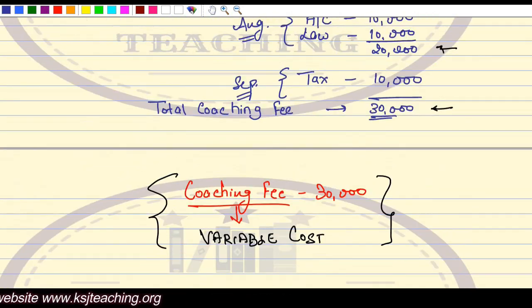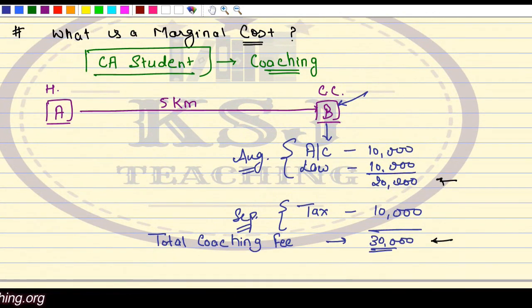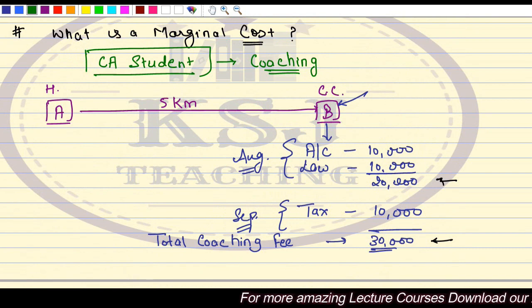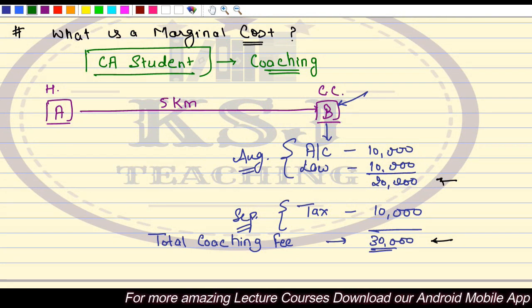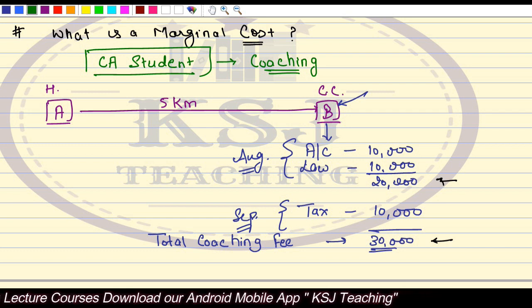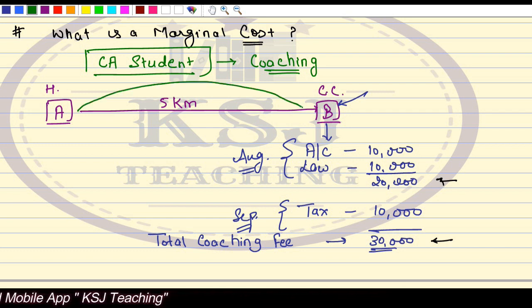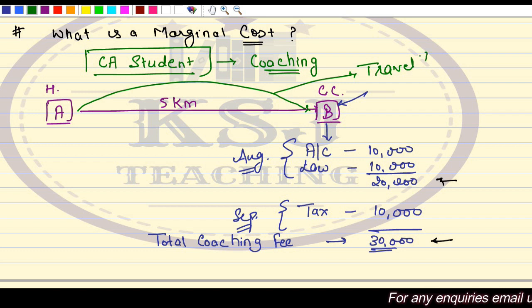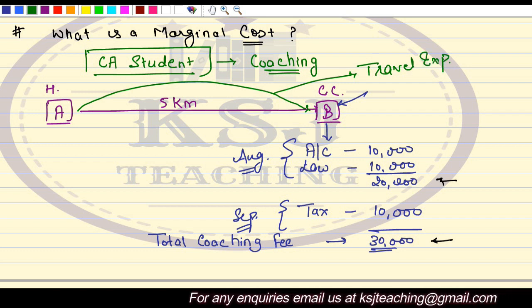Now come to another aspect. I told you that this coaching center is 5 kilometers away. Obviously, now you will be commuting from point A to point B, from your home to the coaching center. You go in the morning, you come back in the evening, right? So there will be some travel expenditure on this. There will be some travel expenses, whether it is fuel expenses if you are using your own bike, car, whatever, right?